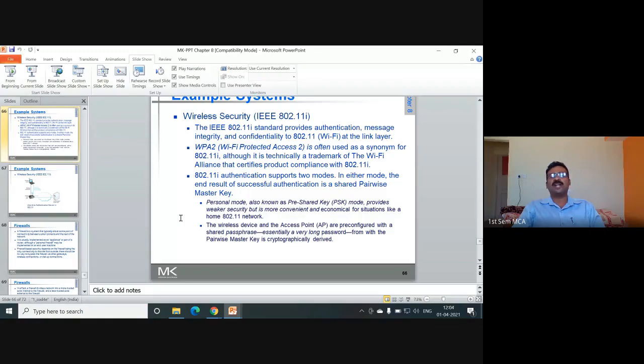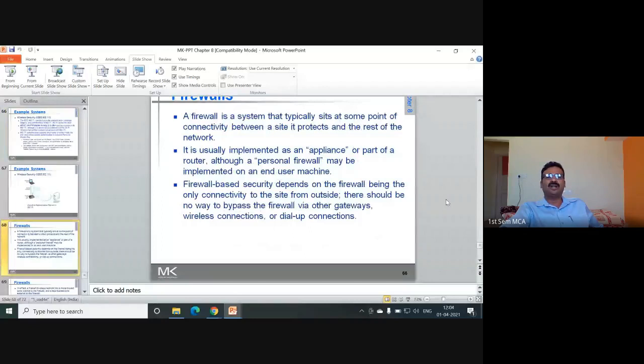And 802.11i authentication supports two modes. In either mode, the end result of the successful authentication is a shared pairwise master key: a personal mode, and a wireless device with access point mode. So this information you have to write in the examination. Go through the PPTs that I am going to share after the class. Next topic is firewalls.